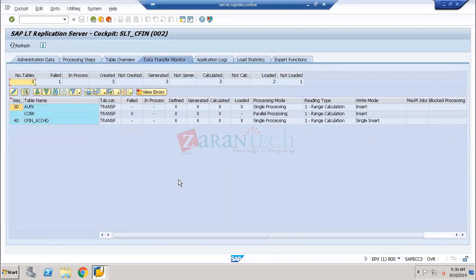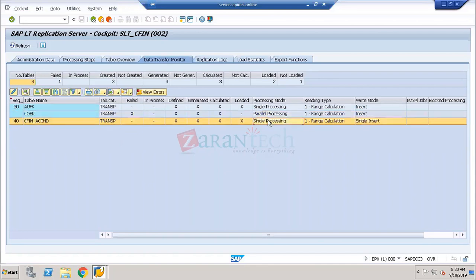Yes, so these are going to be the single process. We are going to call it AUFK, which is how the process mode comes. Single process is nothing but only one cost object. Parallel processing is when you are posting any documents from CO, from the source system to the target system.